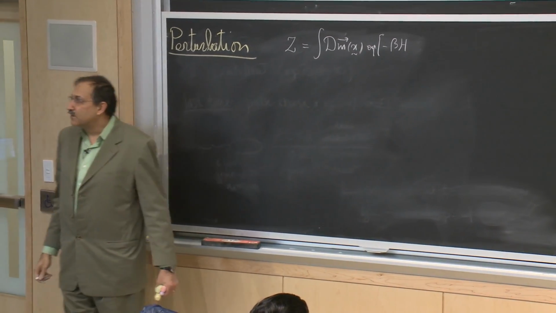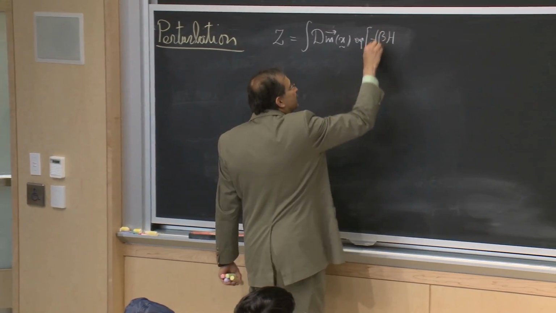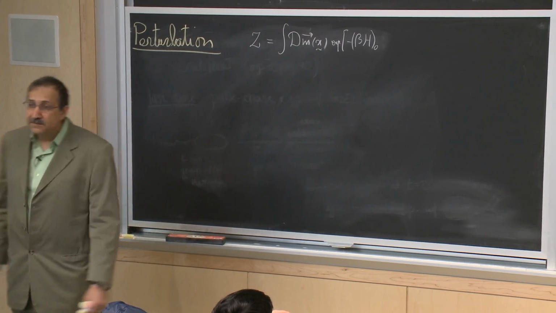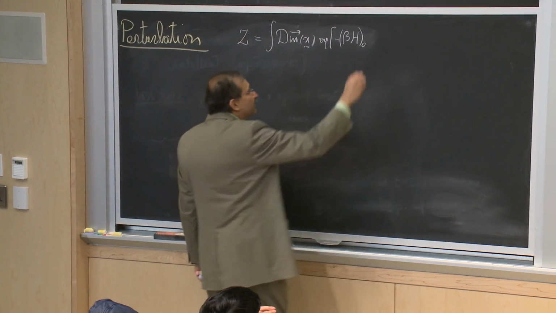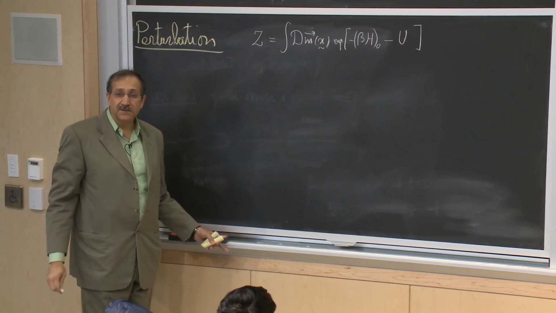And the strategy of perturbation was to find part of this Hamiltonian that we can calculate exactly, and the rest of it hopefully treating as a small quantity and doing perturbative calculations.